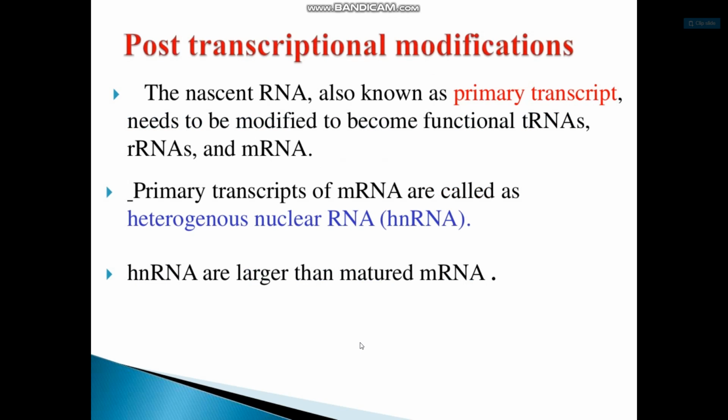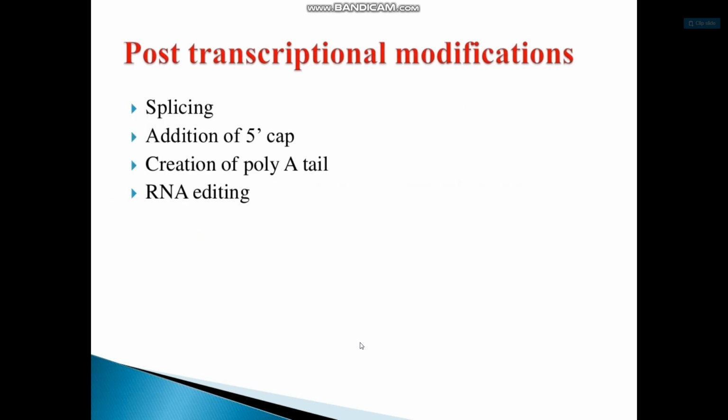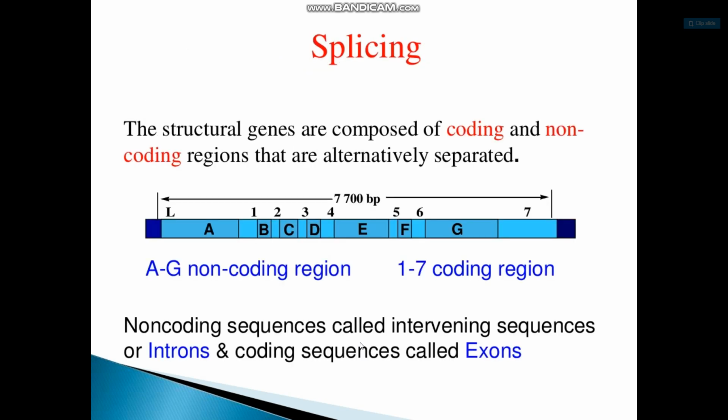Post-transcriptional modification: the nascent RNA, also known as the primary transcript, needs to be modified to become functional transfer RNA, ribosomal RNA and messenger RNA. The primary transcript of messenger RNA is called heterogeneous nuclear RNA, which is larger than mature messenger RNA. Post-transcriptional modifications are: first, splicing; second, addition of the 5' cap; third, creation of the poly A tail; and fourth, RNA editing.